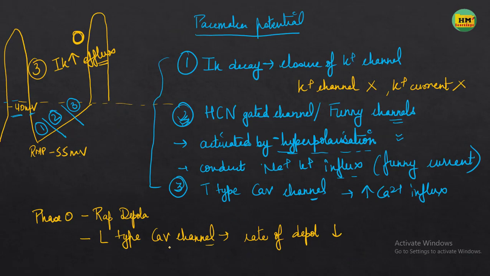The L-type calcium channels are slow channels. They follow slower kinetics. They are slow to activate and slow to inactivate. So it takes time for the calcium to enter inside the cell, whereas the sodium entry and exit is faster because the voltage gated sodium channel is rapid. The activation and inactivation kinetics of that channel are very rapid.